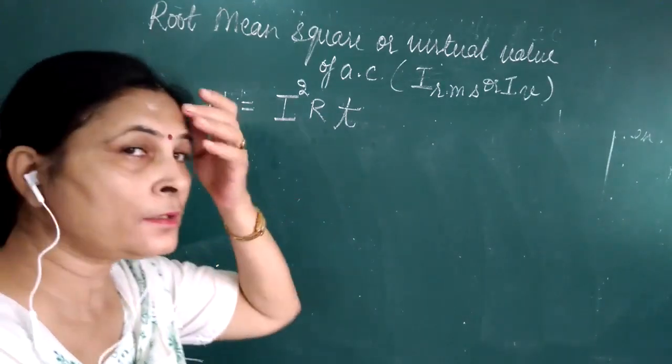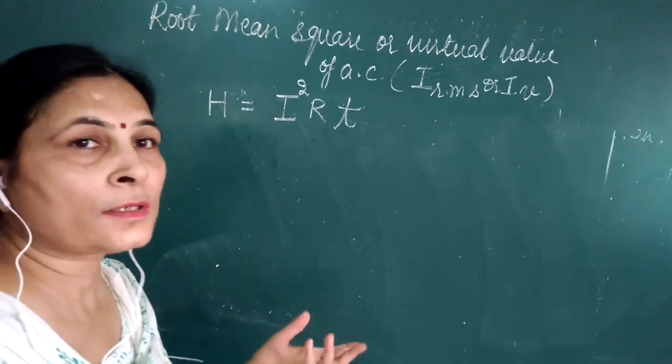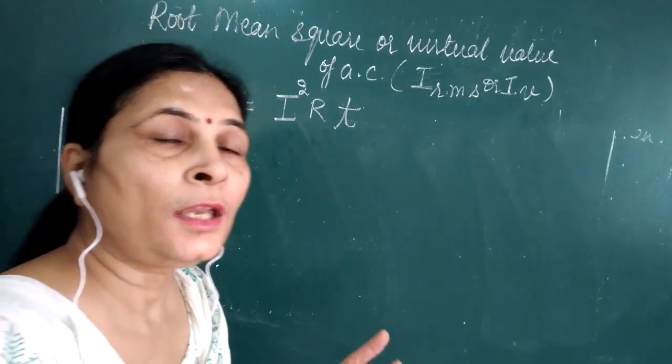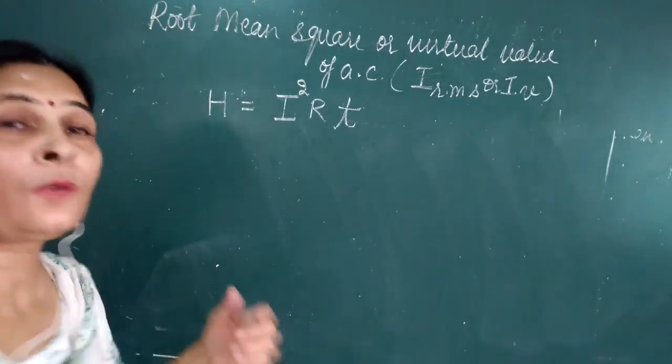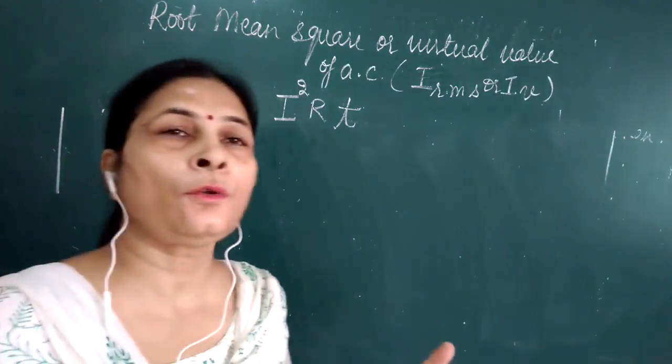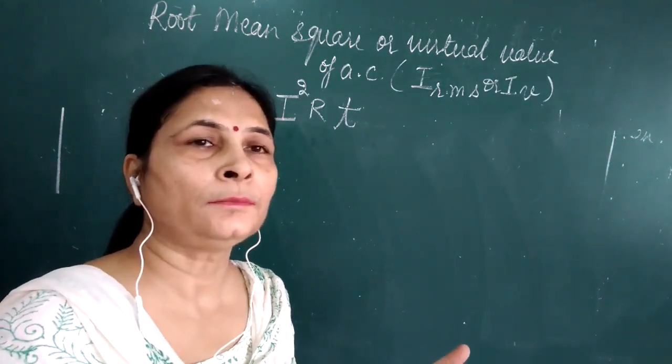Now the current is not constant. Alternating current is not constant, and therefore heat produced cannot be found using exactly the same formula. But what we can do is find the small heat produced in a given time dt.